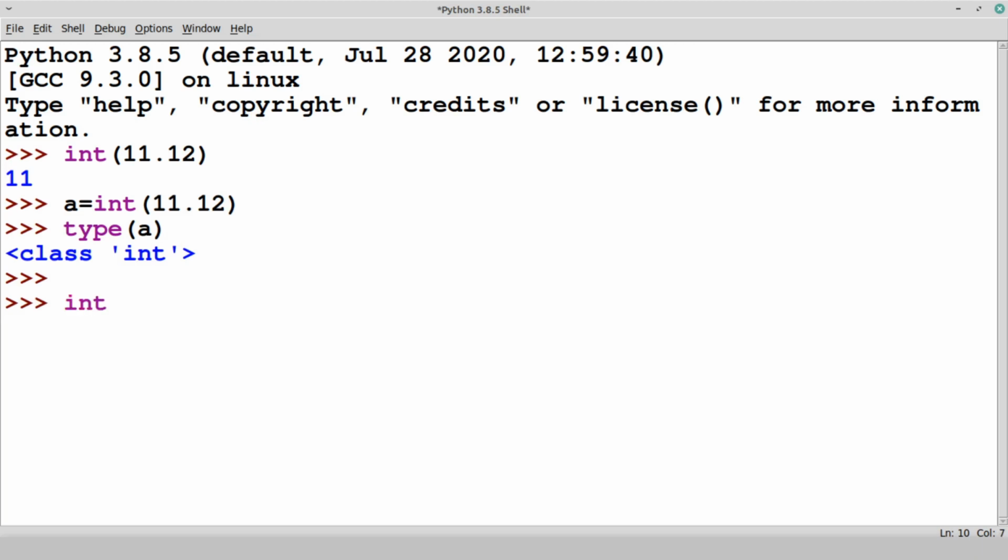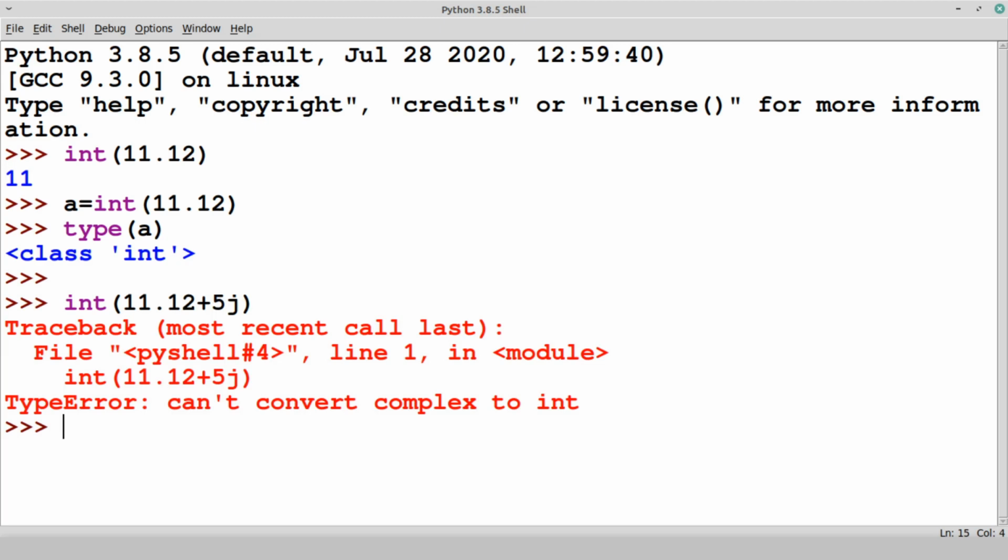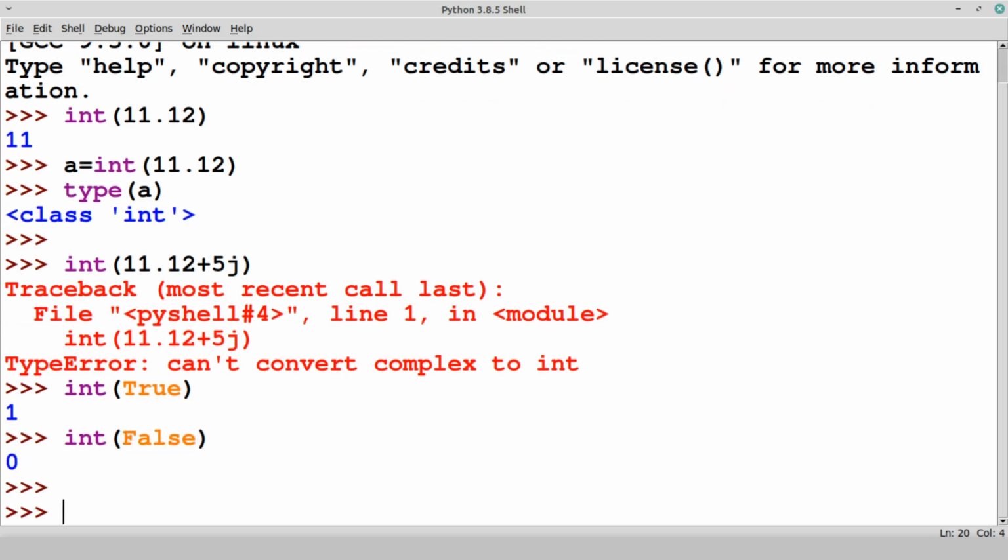Let's see int of a complex data type this time. 11.12 plus 5j. So, type error. We cannot convert complex to int. Remember this. Next, let's convert the boolean. Internally it is represented as 1 and 0, so it is possible, and even for false it is possible. So boolean can be converted to integer.